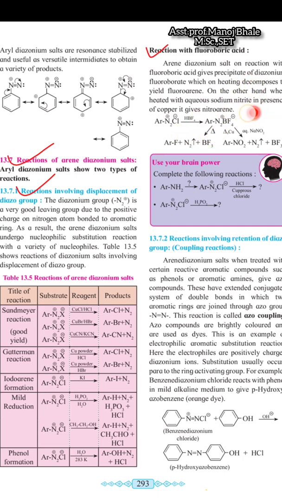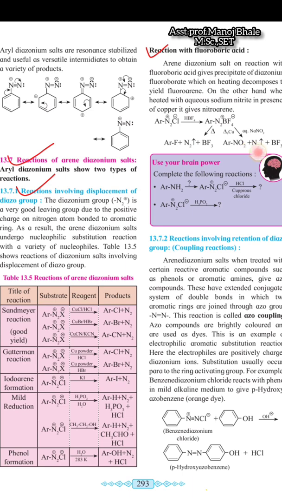This is fluoroboric acid. So there is a formation of the intermediate. There are two possible products which were given there. If we are heating this aryl intermediate, then there is a formation of the aryl fluoride.